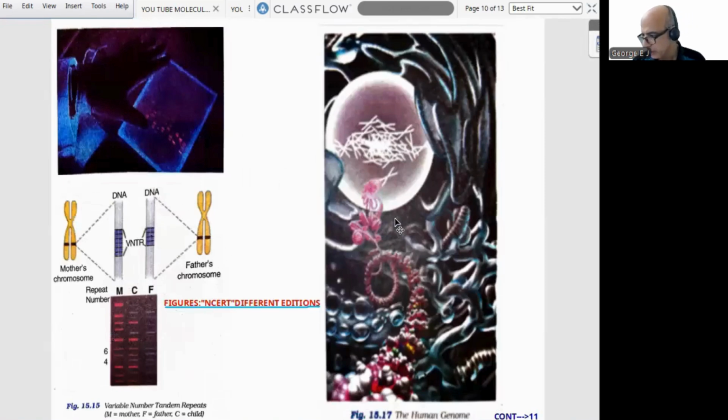These are all previous NCERT diagrams. This is the human genome, not given in the present NCERT. It's the final result of fingerprinting. And this is what is known as VNTR, mother's and father's chromosomes, etc., and how they are able to identify it likewise.